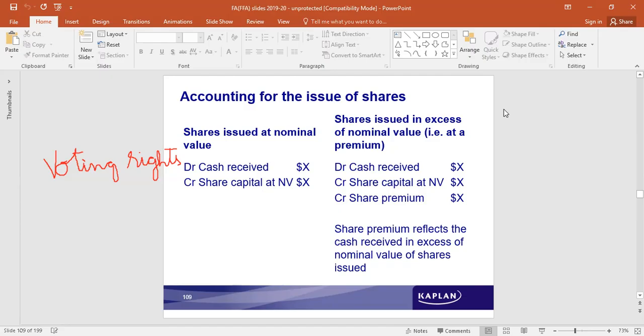When the shares are issued at a premium, why would the company issue it at a premium? Why would the investors buy it at a premium price? What is the reason? Premium is over the face value which is there on the share certificate, whatever is the stated value.